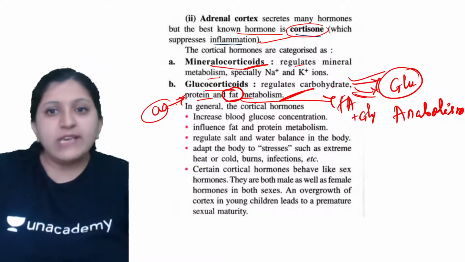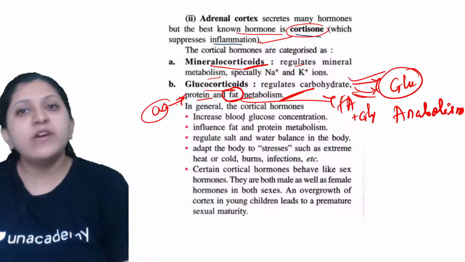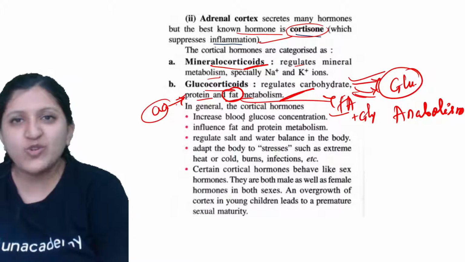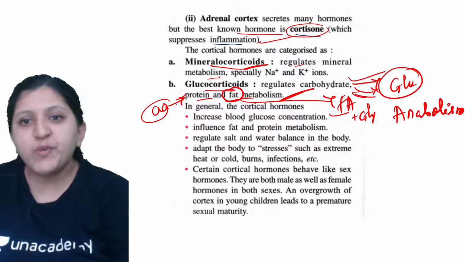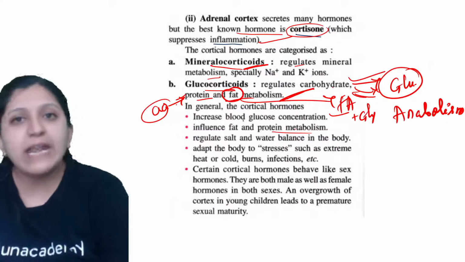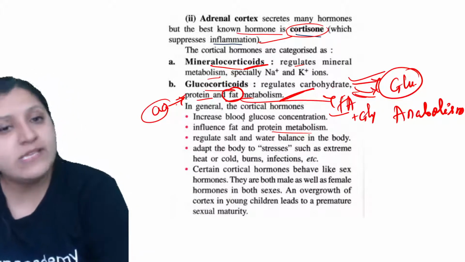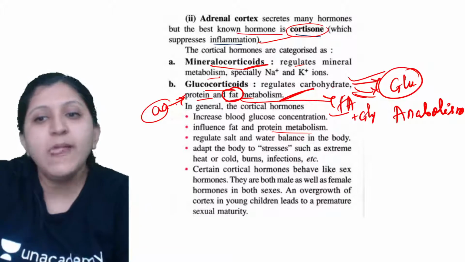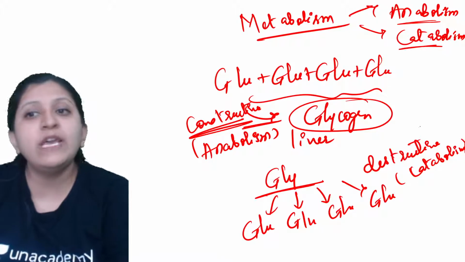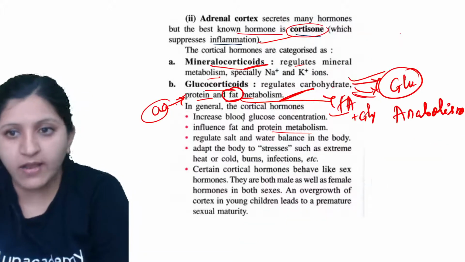In general, the cortical hormones will increase the blood sugar concentration, as destruction is occurring there, glycogen is broken down and glucose formation occurs. They also increase fat and protein metabolism. That means fat is either being formed or broken down, and protein is either being formed or broken down, because metabolism can include any of these. Depending on the requirement, either anabolism or catabolism can occur.